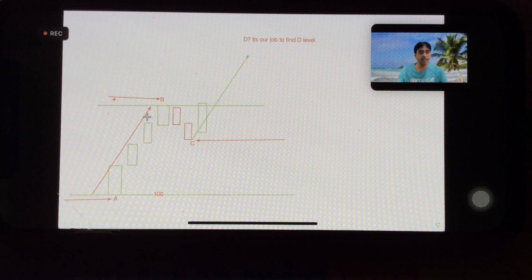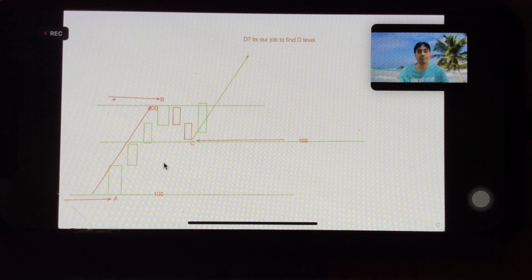So the C to D move will be as much as A to B. That means if this level comes down to, let's say, 168, which is a 38% retracement, then price retraced from 200 up to 168, then started and again crossed 200.